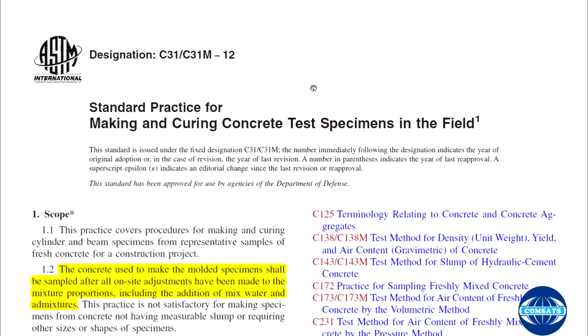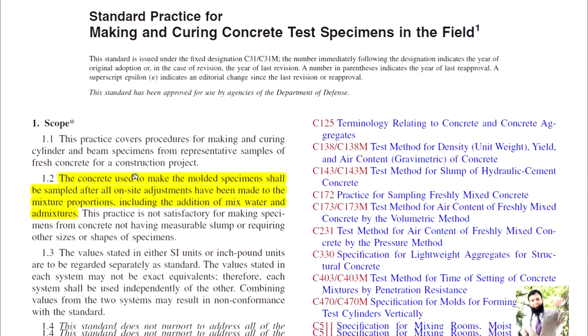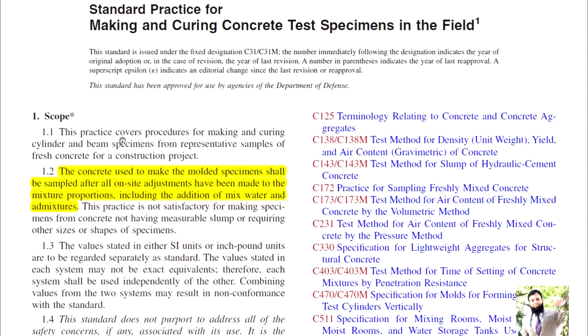Another test which we will be discussing today is the standard practice for making and curing concrete test specimens in the field. Designation C31, C31M, and scope includes this practice covers procedures for making and curing cylindrical and beam specimens from representative samples of fresh concrete for construction projects.